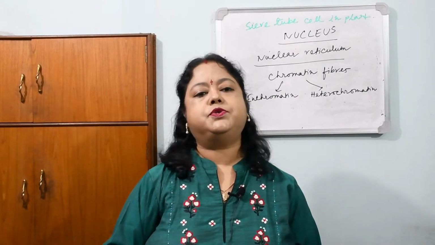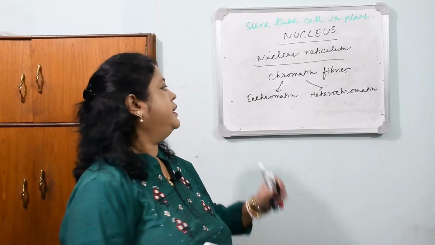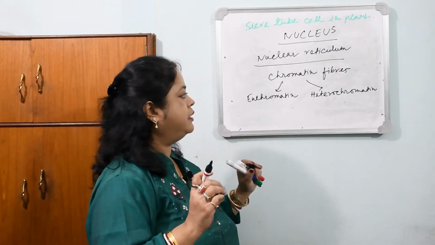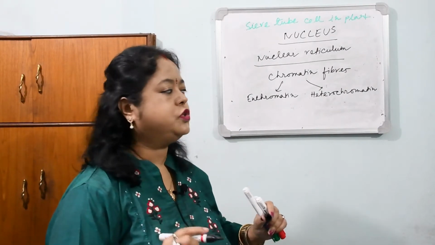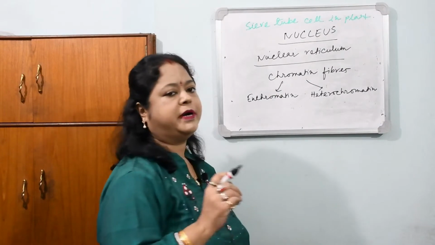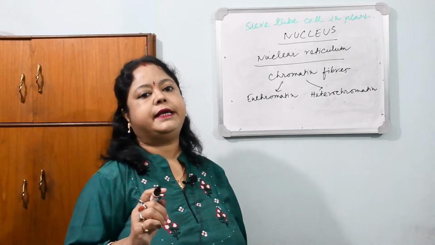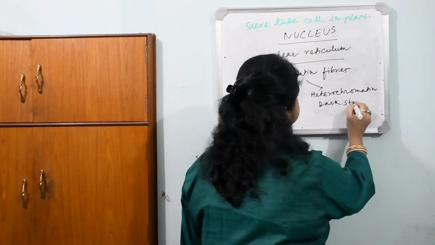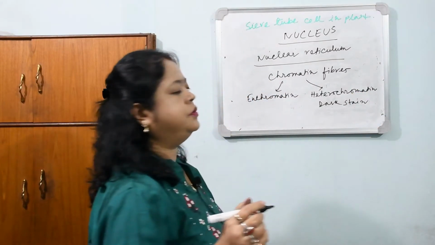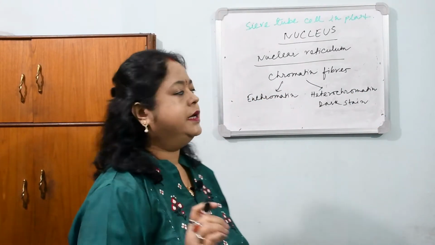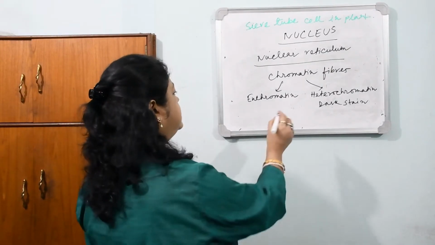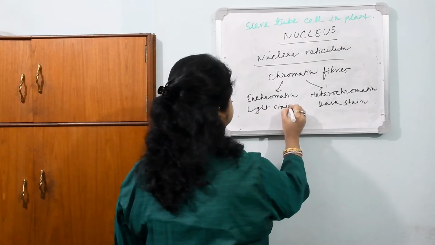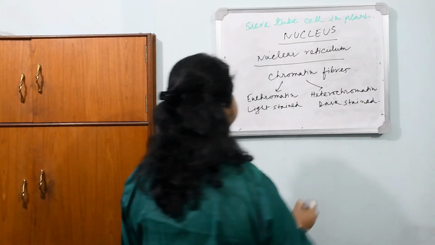Now in interphase, if we look under the electron microscope, we can see that some parts of the chromatin fibers are very condensed, coiled, and take a very dark stain. These are heterochromatin, and they are not very functional. Another part is light colored, the light stained region, and this is the euchromatin.